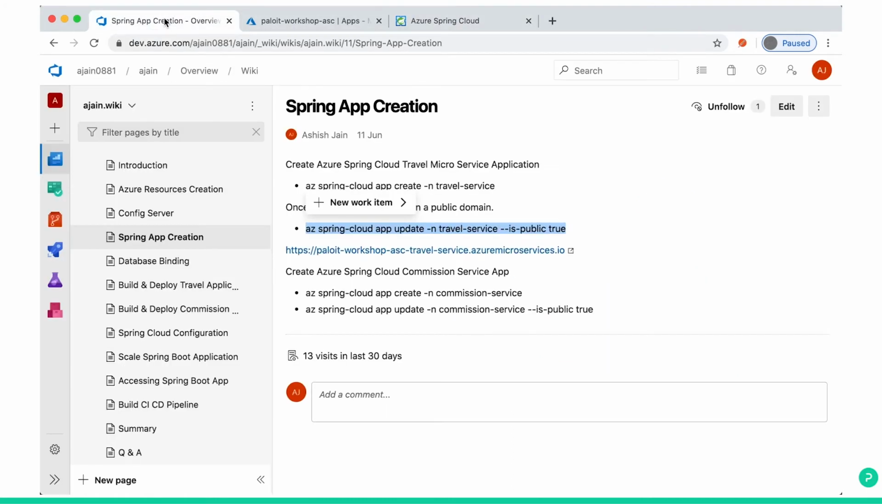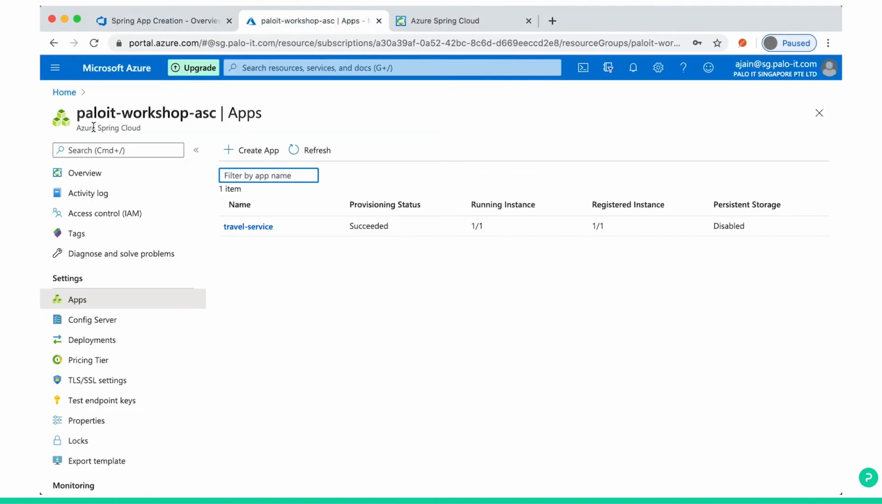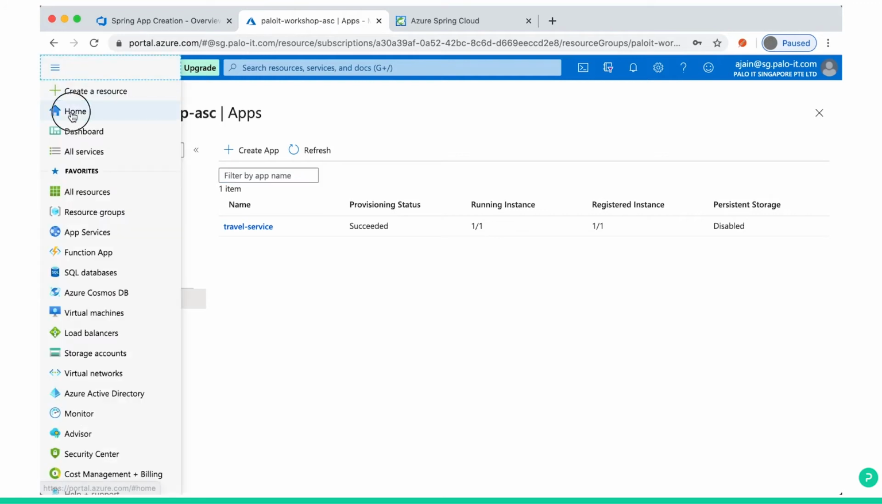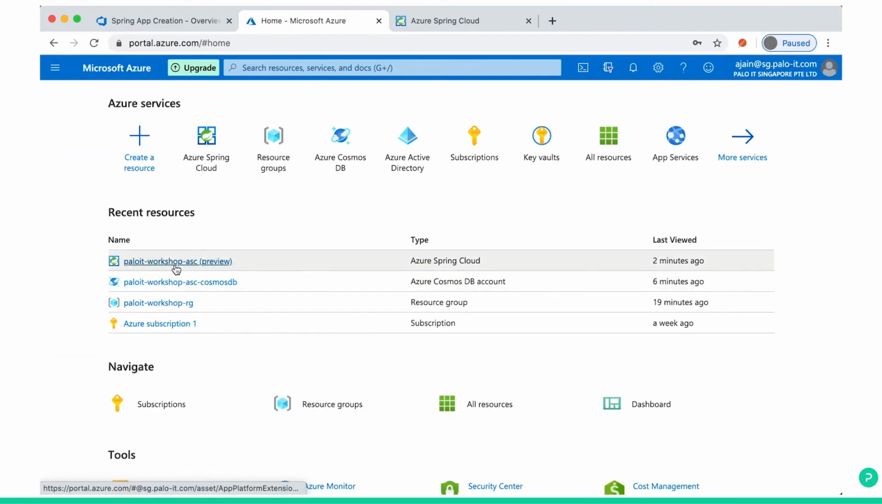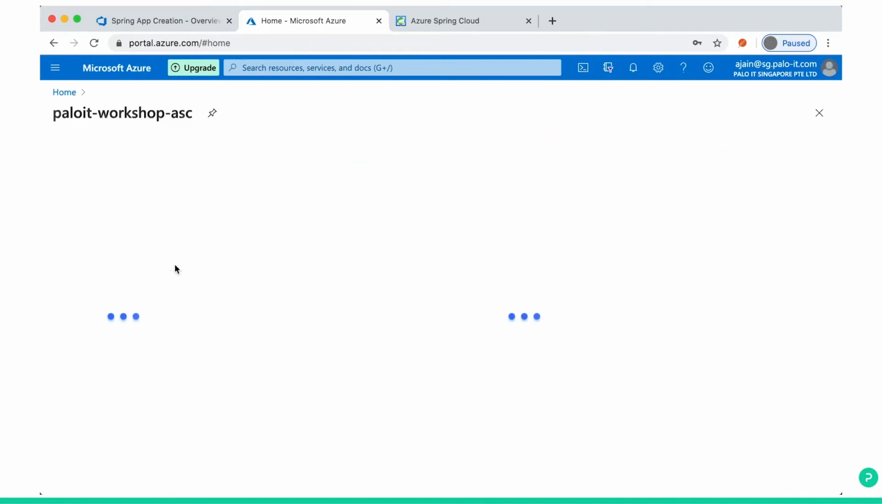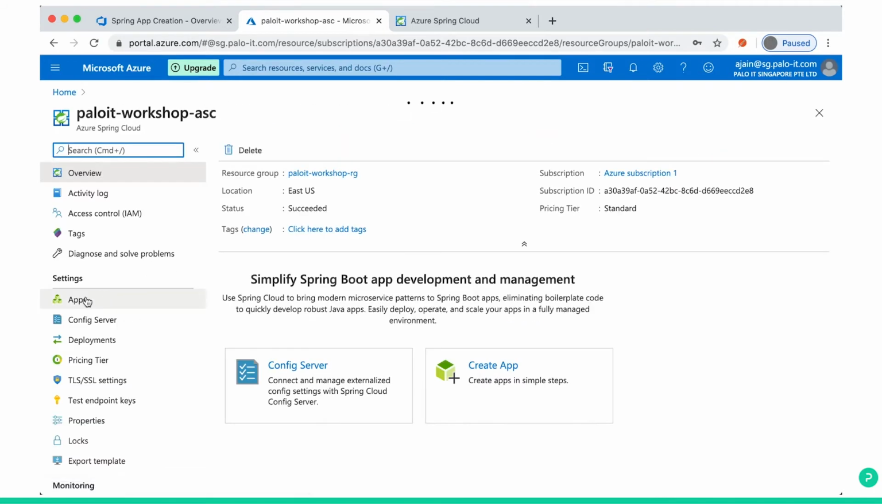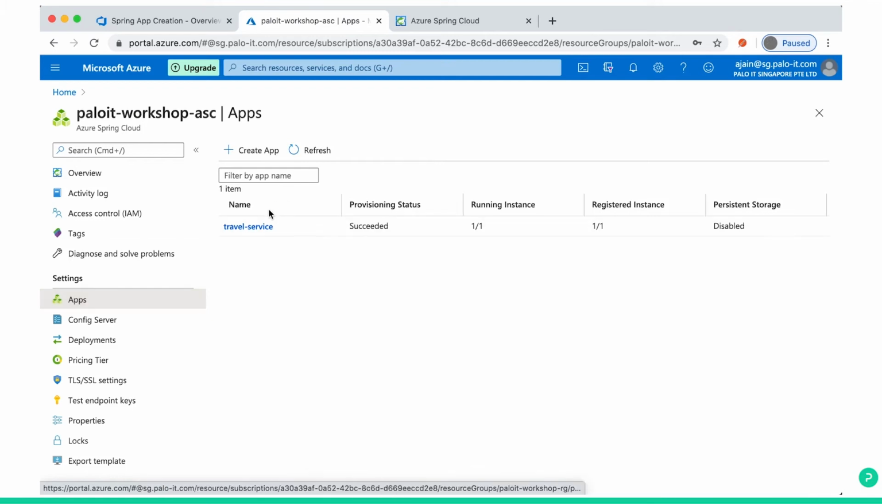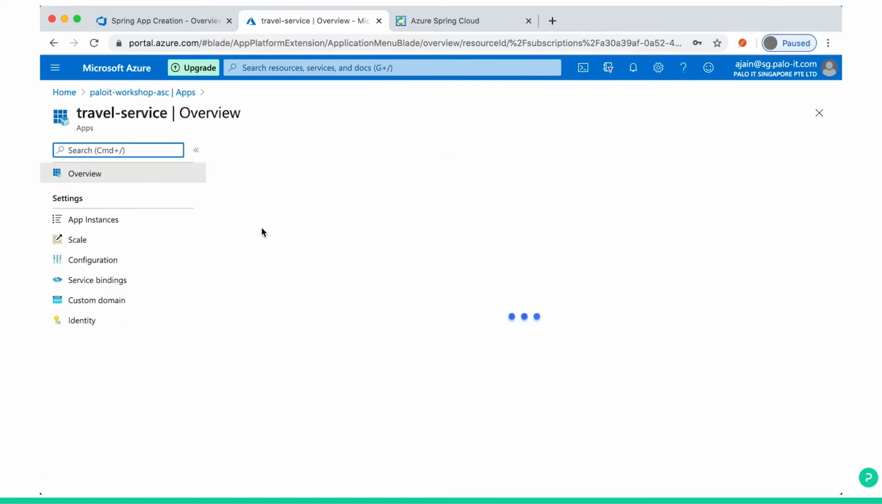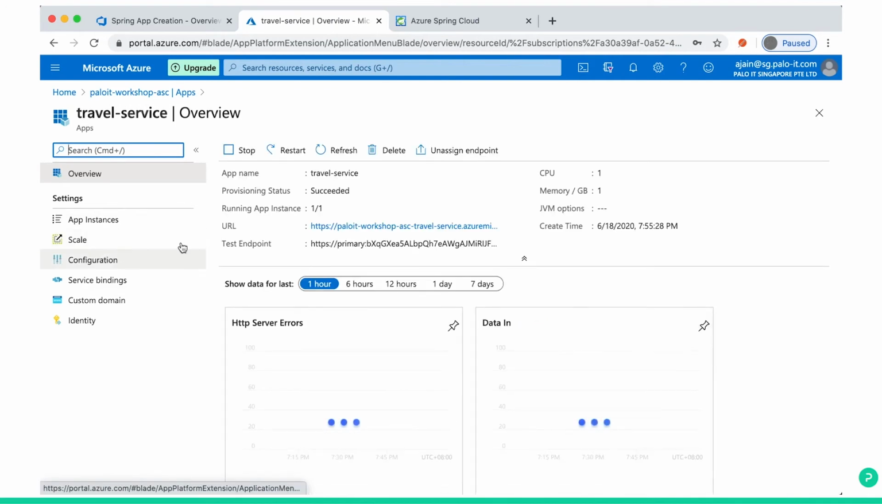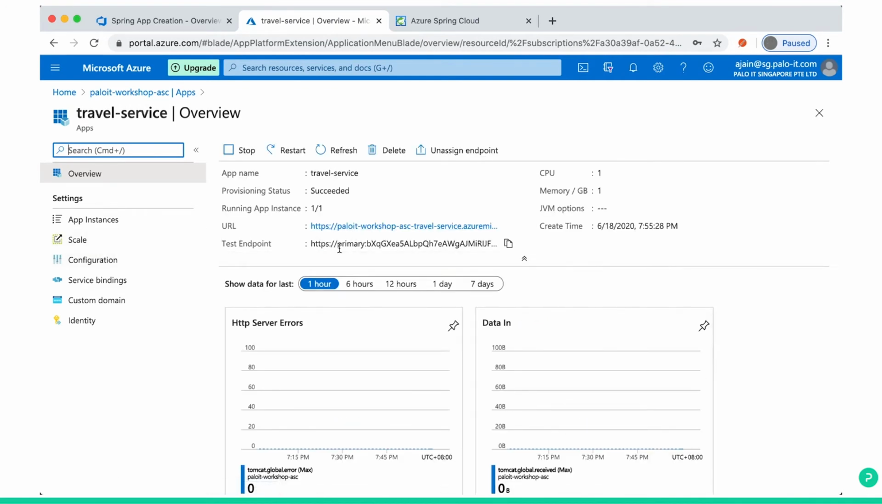Let's see what has happened here. Go to portal, home, your Spring Boot Cloud cluster. You go to app, your travel service. It's running, registered instance, provisioning state success. You click here, you can see the same URL is also available, test endpoint plus URL. You can click here, you can get the home page of this.